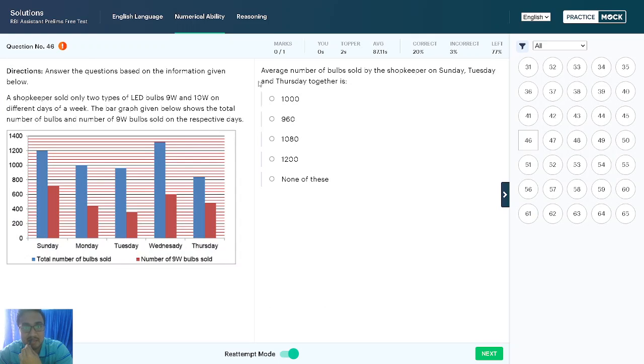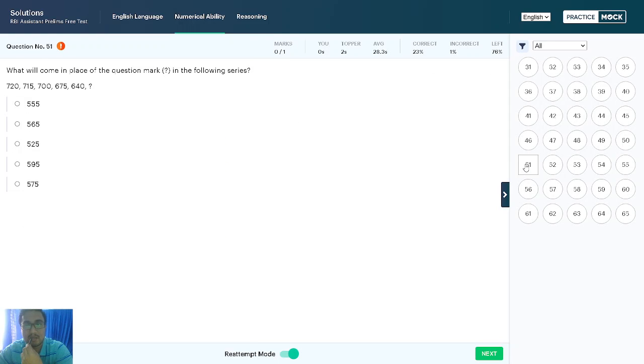Here the 46th question is DI. So you don't want to solve DI at the initial stage. Don't go like this, 47, 48. Don't skip one by one, because it will take 2 seconds to go to the next question in the real exam interface. So don't waste time. If you don't want to do them, these 5 questions are from DI only, so skip to question 51. You will get another type of questions.